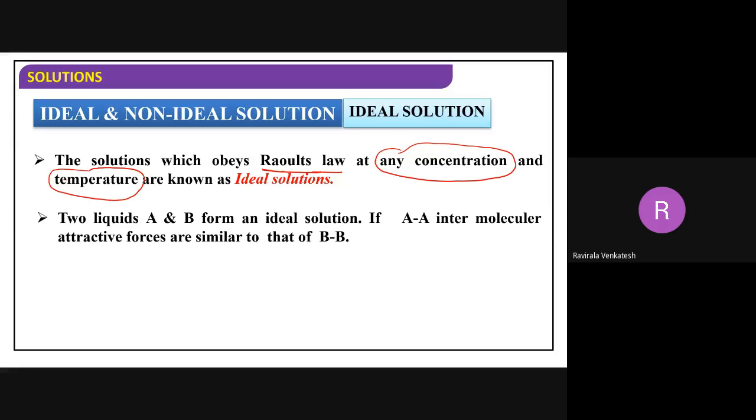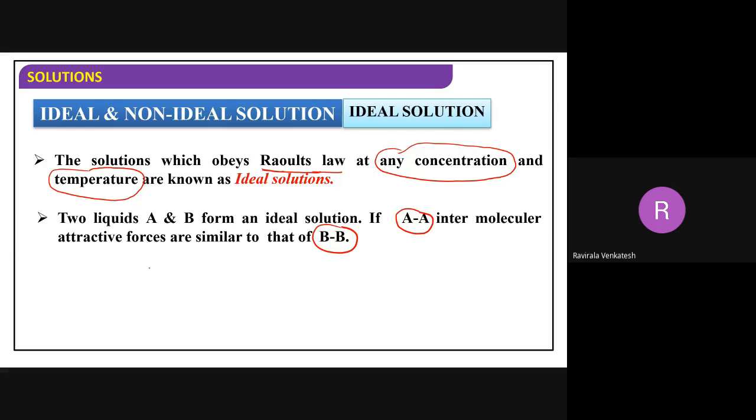Next, take two liquids A and B. When you mix liquid A and liquid B to form an ideal solution, the interactions between A and A and the interactions between B and B are the same.